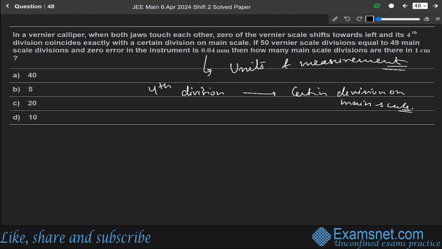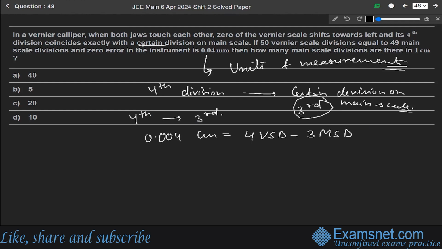Main scale. Let us say this certain division be, we assume, the third. So we are assuming that the fourth vernier division coincides with the third main scale division. Then 0.004 centimeter will be equal to 4 vernier scale divisions minus 3 main scale divisions. So then 49 main scale divisions, as given in the question, equal 50 vernier scale divisions.